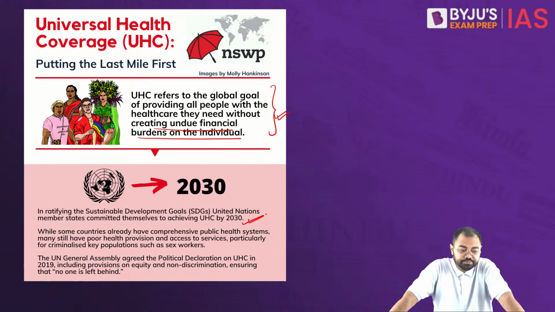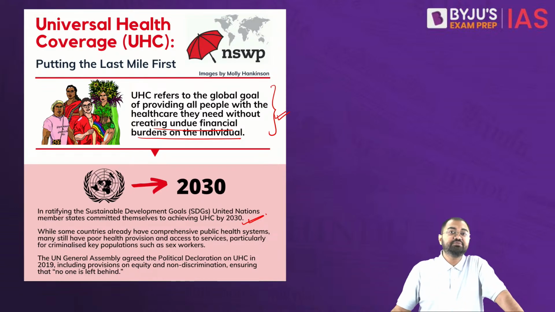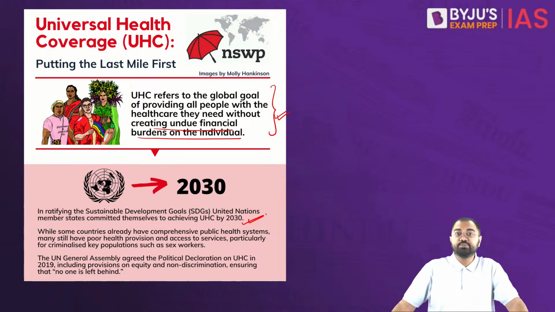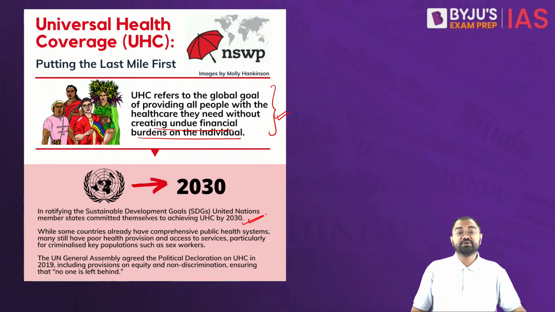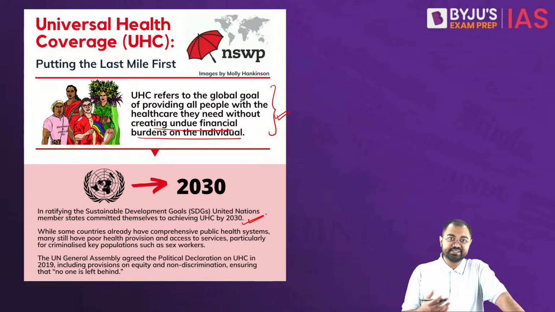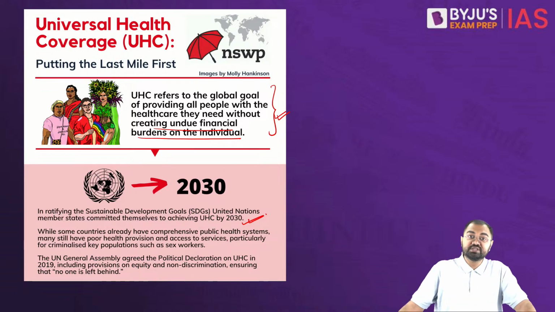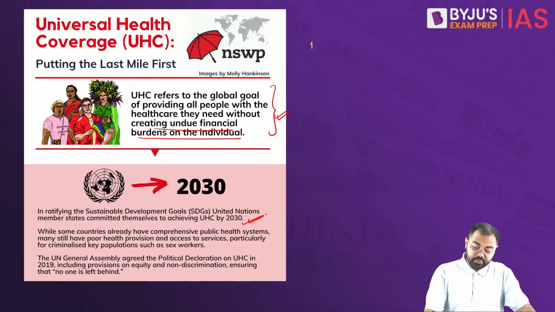Now when it comes to how exactly it works, some of the most important core principles of universal health access become, first, equity in access, something that we also discussed in the first article.